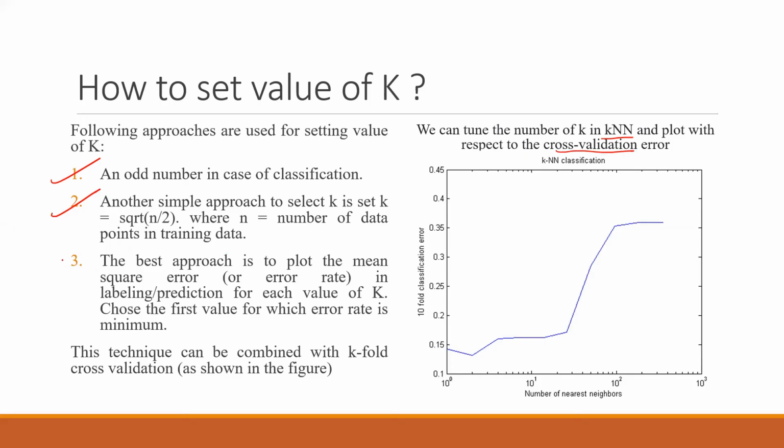Then the best approach is to plot the mean square error in labeling the prediction, and you will be choosing the first value for which the error rate is minimum. So in this case, you have the nearest neighbors on a scale of 10 to the power 0, 10 to the power 1, 10 to the power 2. It means 1, 10, 100. So by the time you reach here, you have nearest neighbors as 100. At this point, you have 10. At this point, it is 1. So it should be around 3 here. So it is 3. This is 5, 6, 7, 8, 9, 10, something like that.